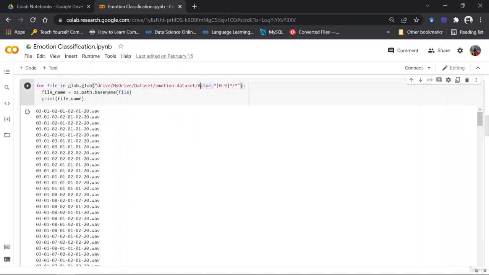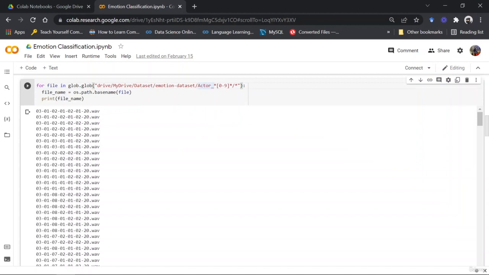So you can see that it is going through actor underscore one. It is able to see that, oh, it has a lot of files in it. So call back all of the files. So I have all of the files here. So these are called wildcards. Okay, these are called wildcards, and these are like expressions.